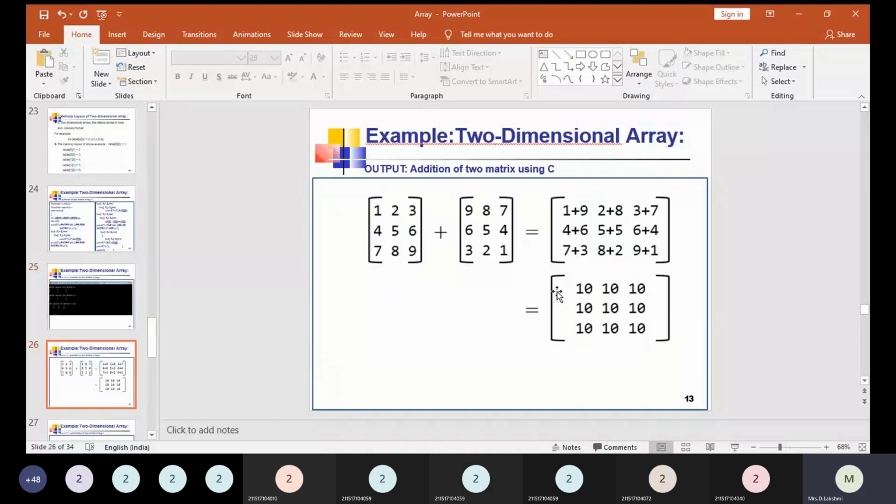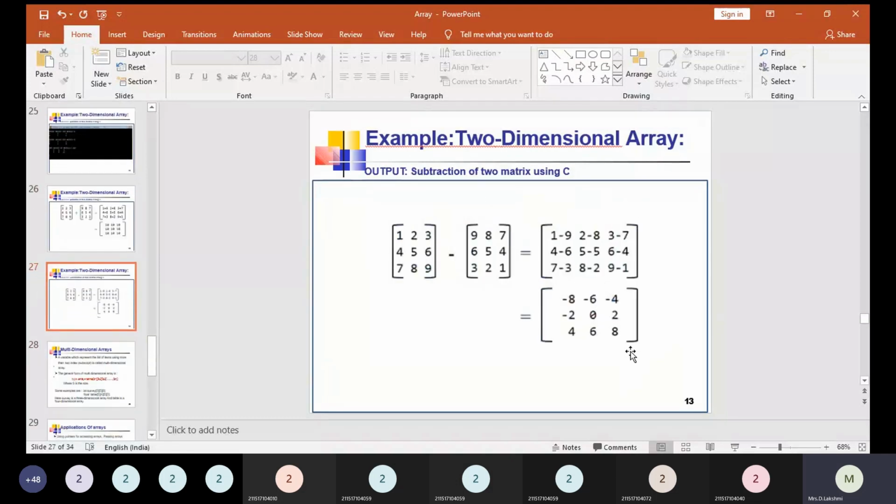So next, when you see the output like this, we have the addition of elements of two matrices using C. We are having a 3 by 3 matrix. So the first matrix can be named as X or A or whatever it is, and the second matrix also is a 3 by 3 matrix, that is 3 rows and 3 columns. And adding these two matrices, the right side shows the added values. So we are getting all the values as 10 here. This is the final output for this matrix. This can be done manually. So when we enter this input using the program, the same output will be displayed. The same output can be received, right?